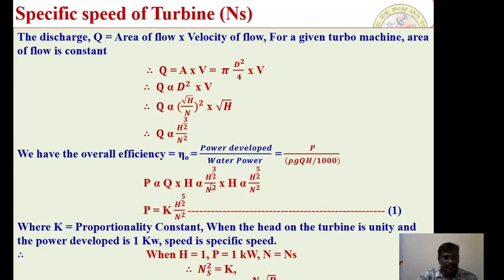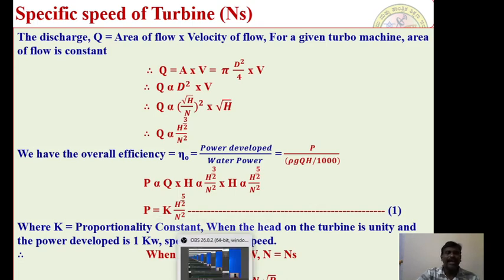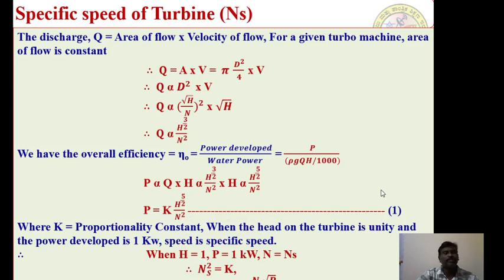If you substitute in equation number 1, P equal to 1 is equal to K into H equal to 1, N equal to Ns. Therefore, I can write K is equal to Ns square, or Ns square is equal to K. Just now I used the proportionality constant K to define the concept of proportionality. Therefore, the value of K is equal to Ns square in this case.